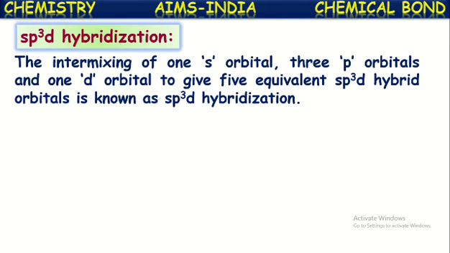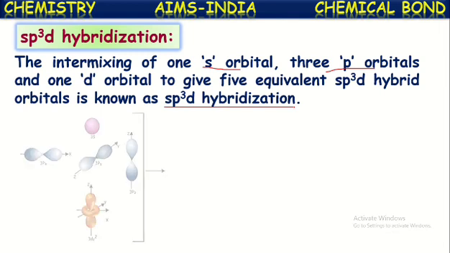This is known as sp3d hybridization. This phenomenon is called sp3d hybridization, and the five orbitals thus formed are called sp3d hybrid orbitals.